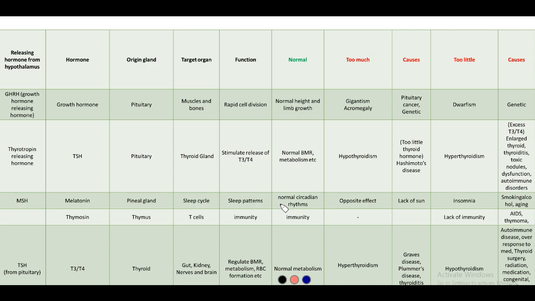So what is a normal circadian rhythm? A normal circadian rhythm is your 24-hour cycle: the time you wake up, the activities you perform, the time you eat, the functions you do throughout the day, your muscle tone, your body temperature. Everything is this circadian rhythm. So when melatonin is in normal quantities, normal circadian rhythms are seen. If it is secreted too much, the opposite occurs. Your normal waking time and sleeping time are all regulated, so if this is normal, your whole daytime rhythm and 24-hour cycle is normal.